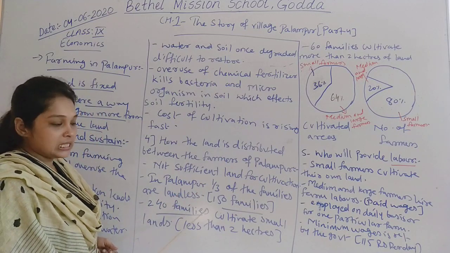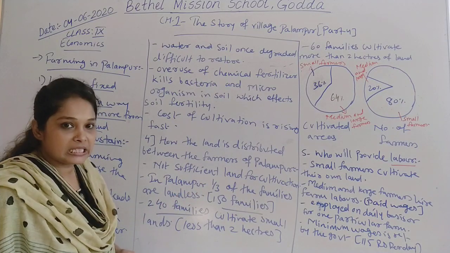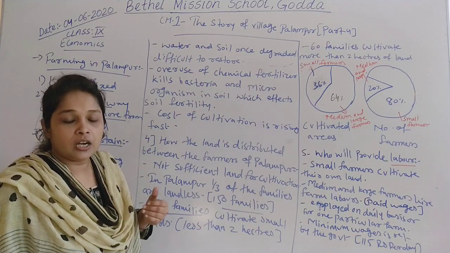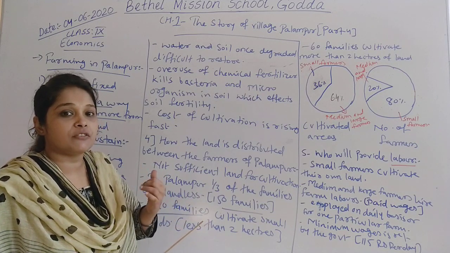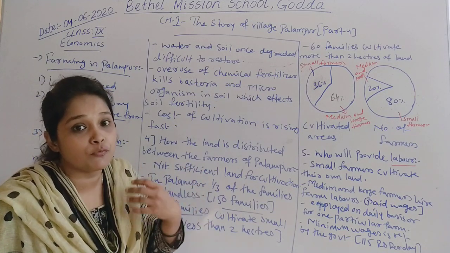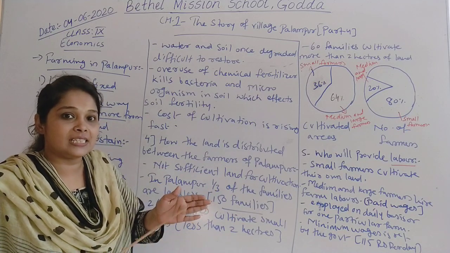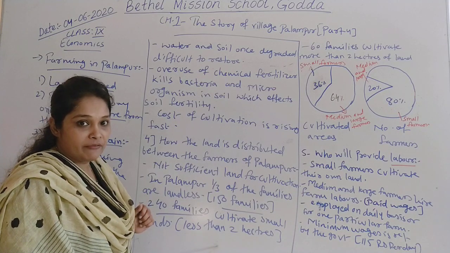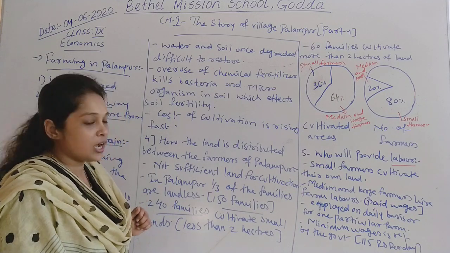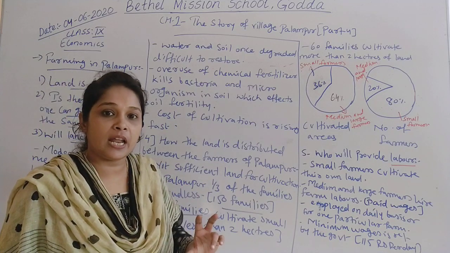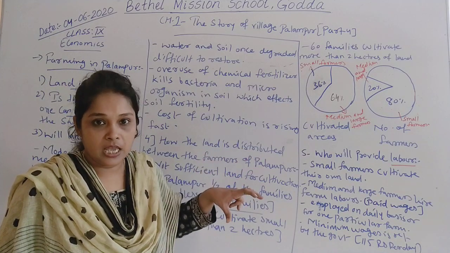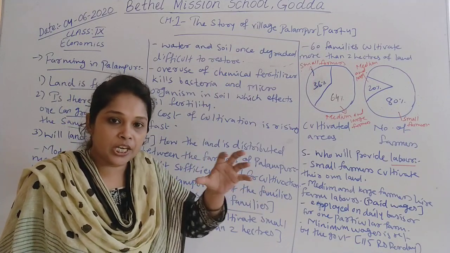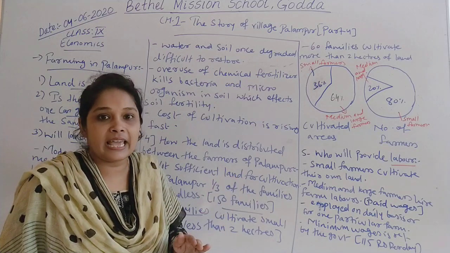So 240 families cultivate small lands, less than 2 hectares of land, which affects the cultivability of land, the fertility of land, and also the production of food grains on that land. Because when less than 2 hectares of land has been distributed amongst 240 families, we can say that in Palampur we have small lands, and these small lands have the capacity to produce a very small amount of food grains. The production is also very less because of the less land.